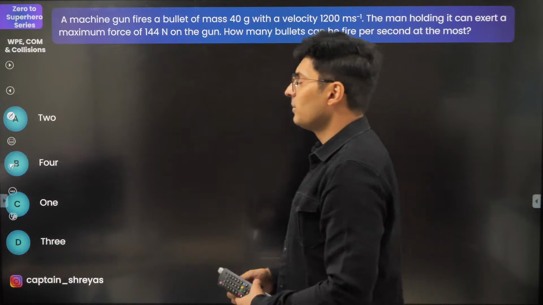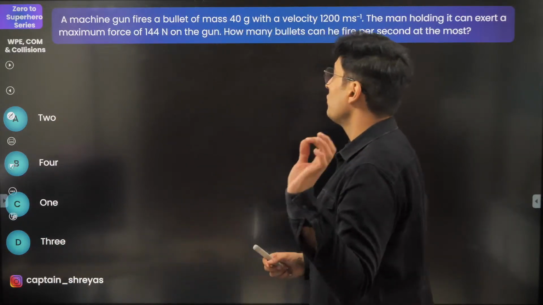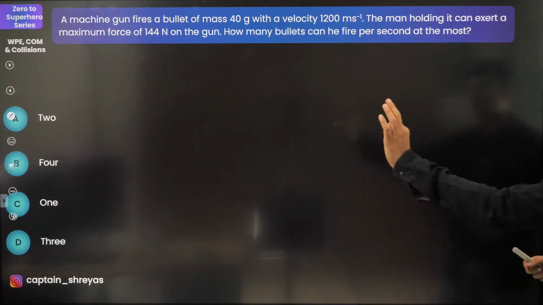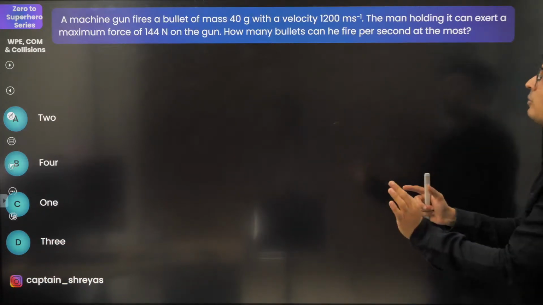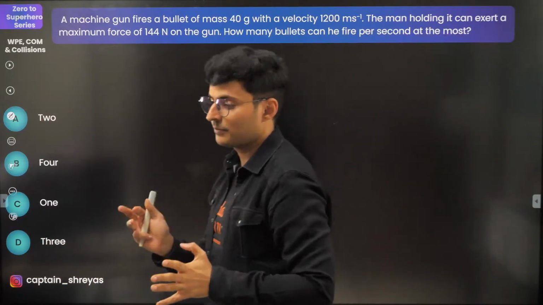Okay, so what do we have? A machine gun which fires a bullet of mass 40 grams with this much speed. The man holding can exert a maximum force of this much on the gun. How many bullets do you think he can fire per second?